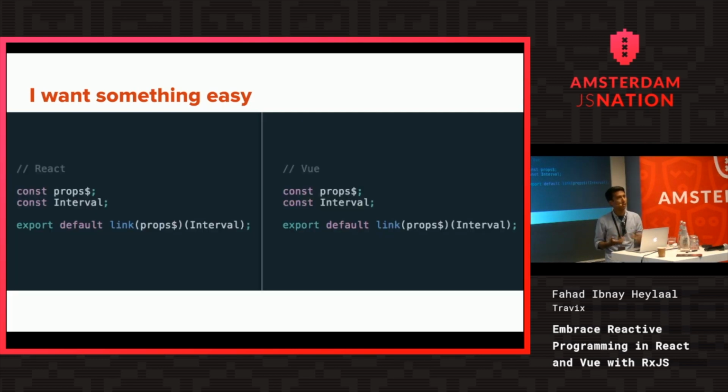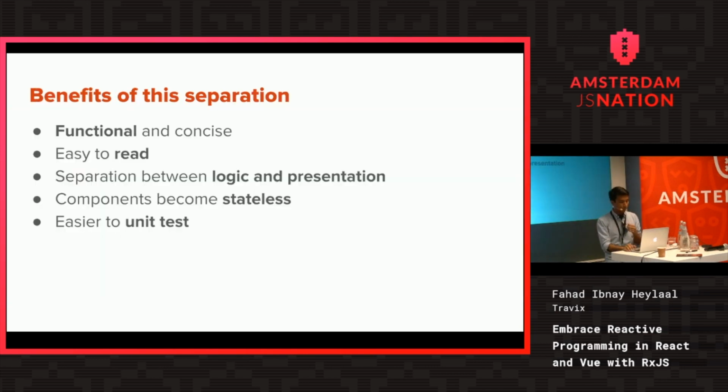But there are still going to be lots of solutions later on. What benefits do I get, though? Why should I even do this in the first place? First, your code becomes extremely functional and easier to read. You can just go from top to bottom, because it's not internal state management going back and forth where you have to understand how the flow is.